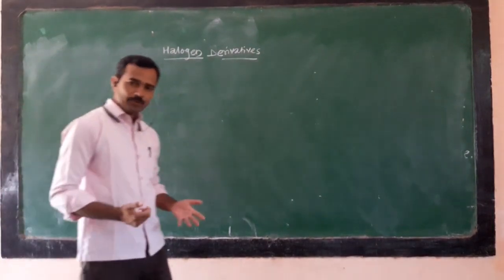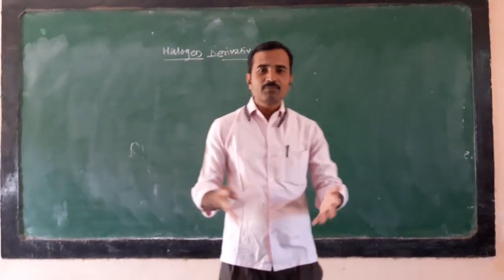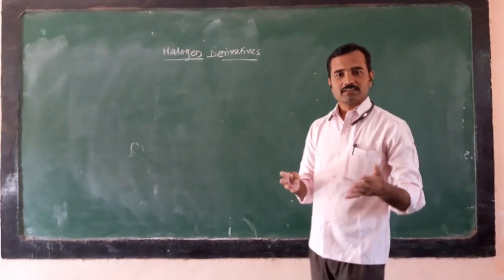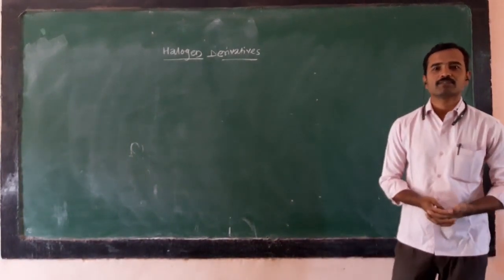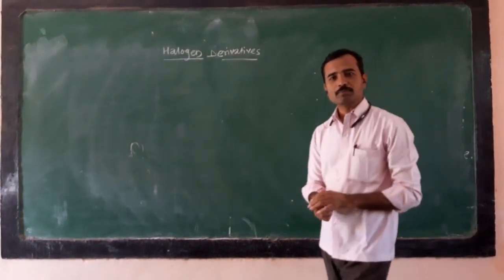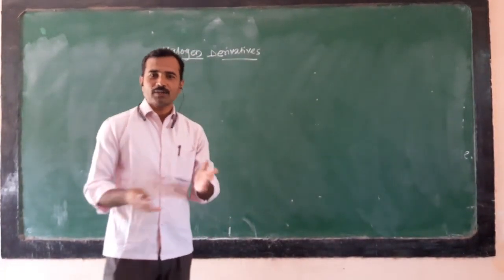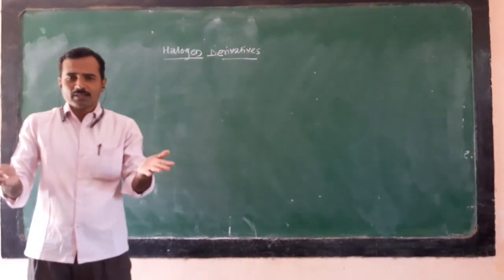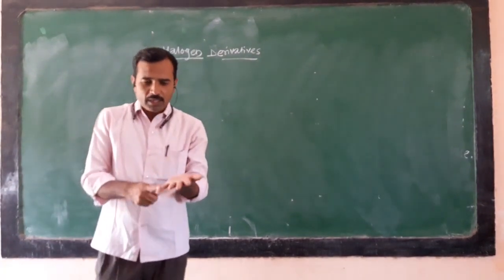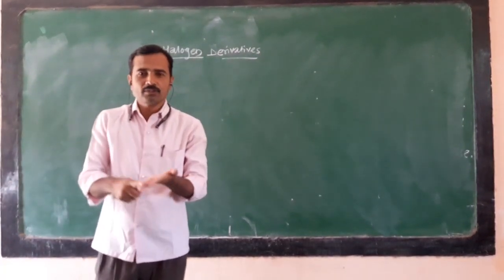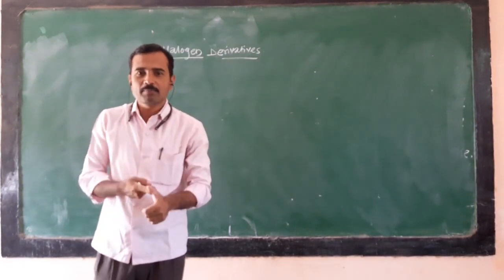As you know, what are functional groups and what are their examples? A functional group gives characteristic properties to an organic compound. There are many functional groups, for example alcohol, aldehyde, ketones, halogens, and nitro compounds.